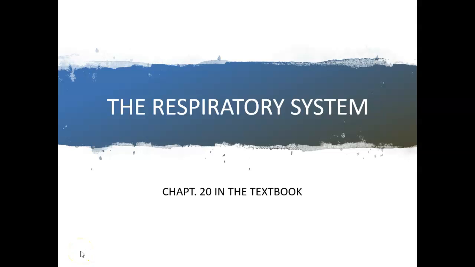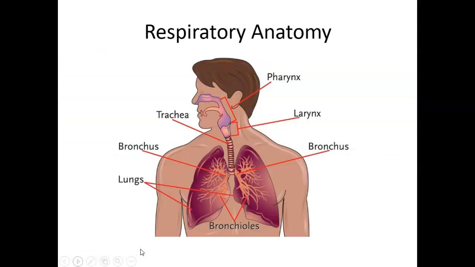Okay, also included in Unit 11 is the respiratory system, which is Chapter 20 in your textbook. The respiratory system consists of your lungs, your bronchus, your trachea, your larynx, and your pharynx. So pharynx is your throat. The lay term is throat. Larynx, the lay term, is your voice box, and trachea is your windpipe. And then you see where the bronchus breaks into bronchioles, which are little smaller segments.